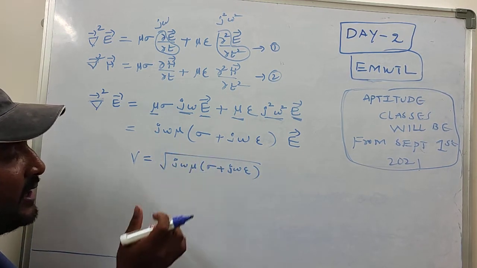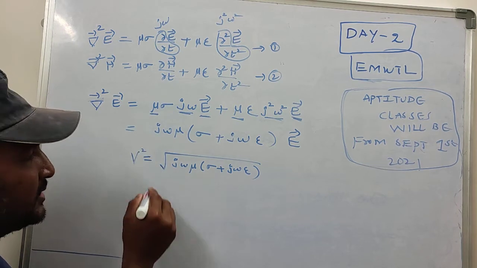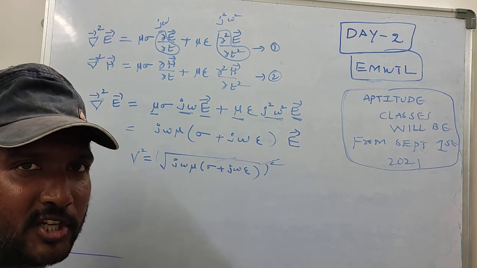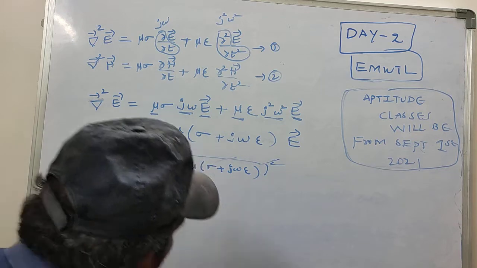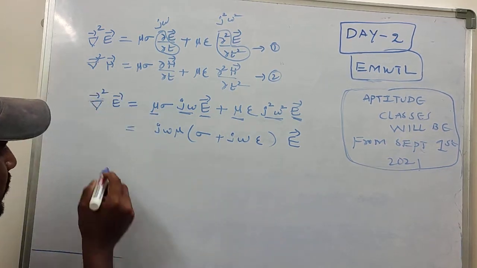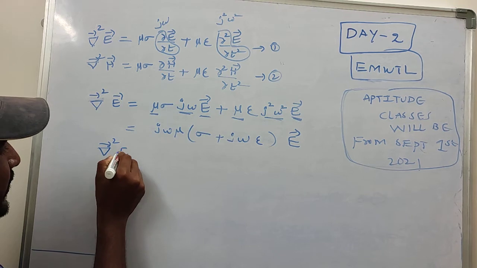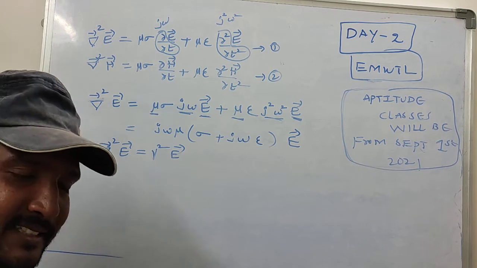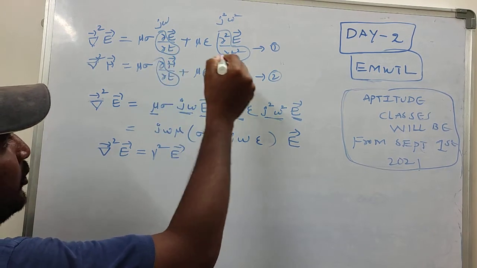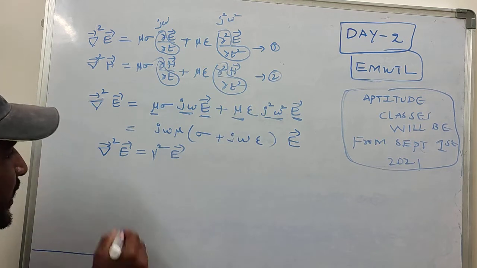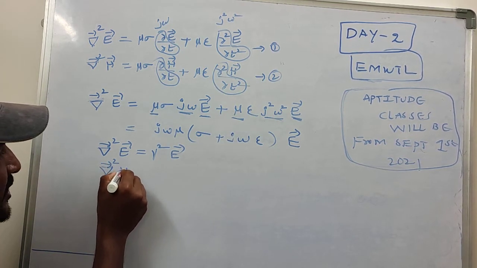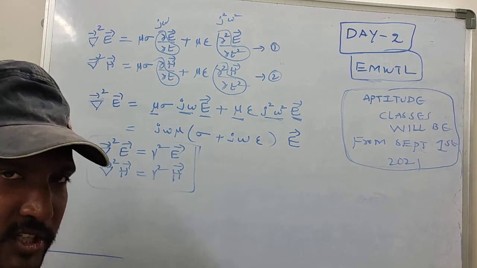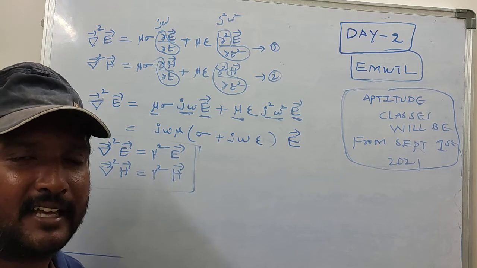Now here we have this term, therefore squaring on both sides, the square root gets cancelled. Therefore in this place I am going to write the propagation constant, that is gamma squared. Now I am going to write del square E is equal to gamma square E. Is it clear? Similarly, if you substitute j omega and j² omega² in the other equation, you get del square H is equal to gamma square H. These are the equations we are going to call Helmholtz equations.